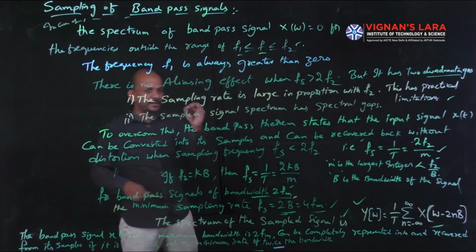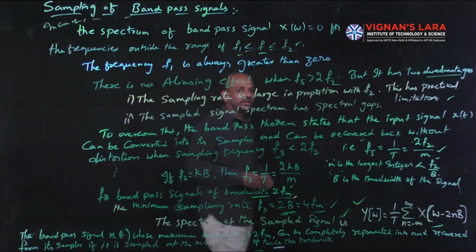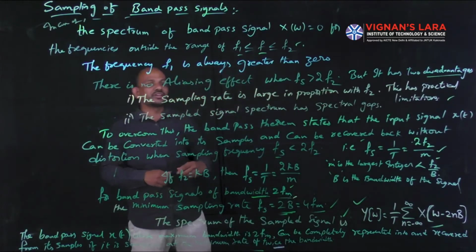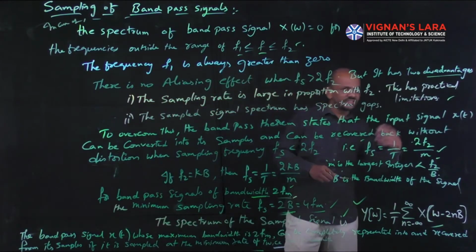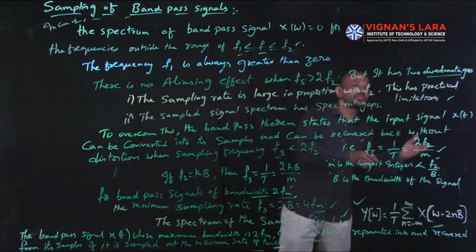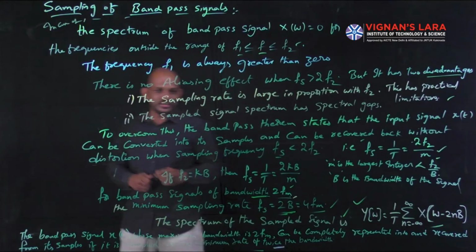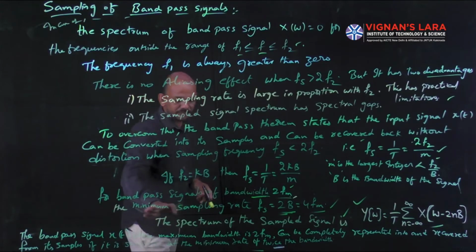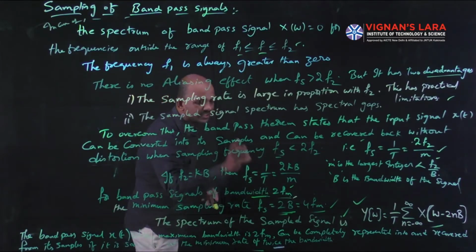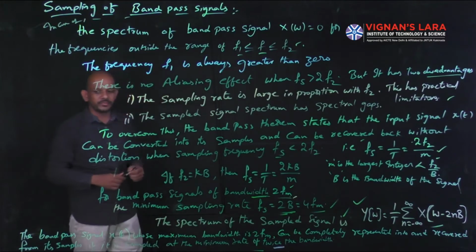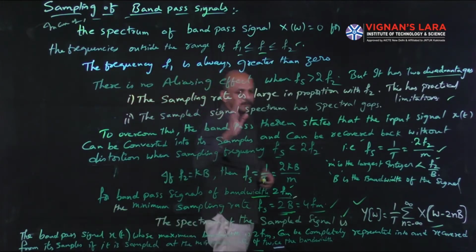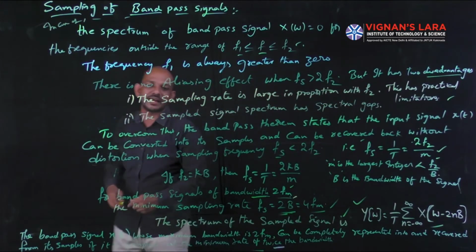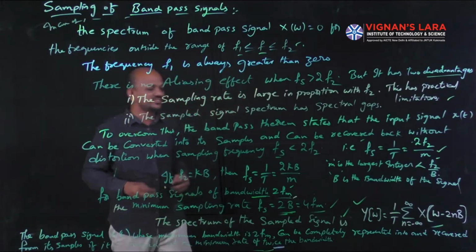For band pass signals with bandwidth 2fm sampled at a rate of twice the bandwidth, we can recover the original signal from the samples. That means we can convert the signal into its samples and recover the original signal without any distortion. So finally, for band pass signals having bandwidth 2fm, the minimum sampling rate is twice the bandwidth, that is fs equal to 2B, which is nothing but 4fm. So the band pass signal x of t whose maximum bandwidth is 2fm can be completely represented by its samples and recovered from the samples if the signal is sampled at a rate of twice the bandwidth.